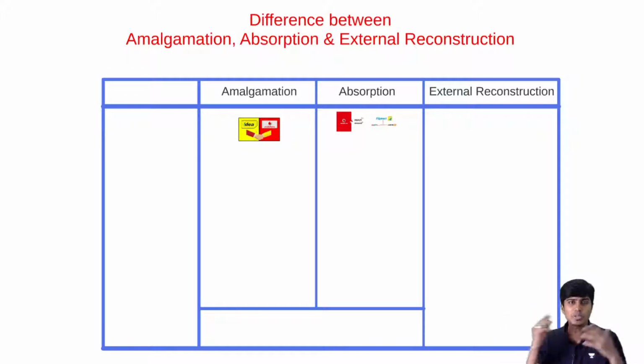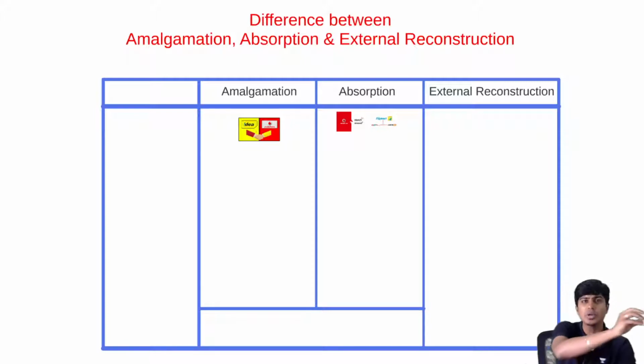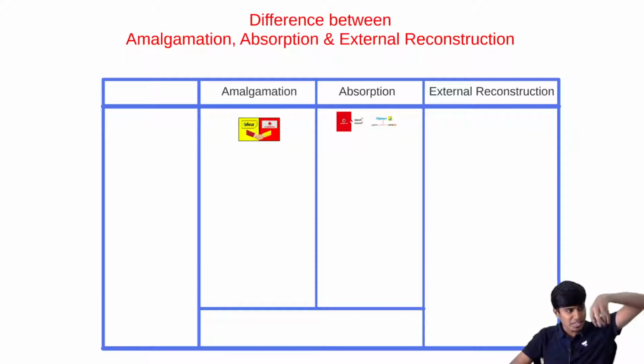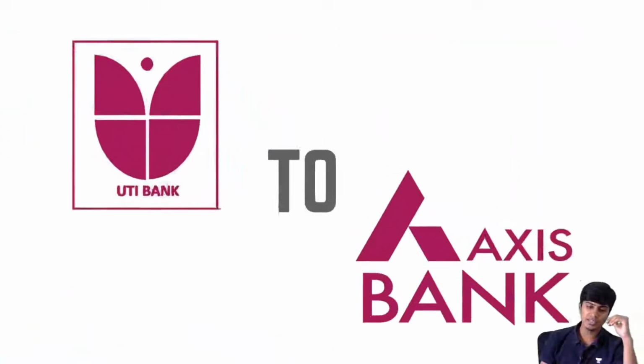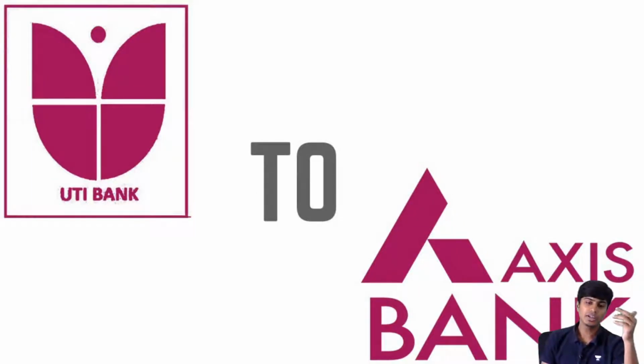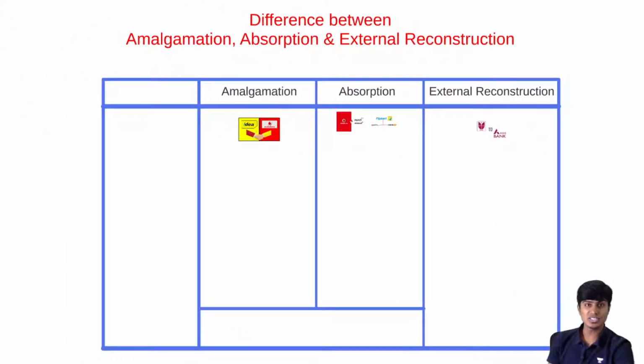Here what you do is, instead of doing so much repairing inside the house, you build one new house. You transfer all the assets and liabilities into that house, and when you're taking it from here to there, you will repair and then transfer. At the adjusted figures you transfer them and then sell off this old house. That is external reconstruction. So basically one company is liquidated, one company is created. This new company is created with the sole objective of taking over the business of that old company. So one liquidation, one incorporation. That, my friends, is external reconstruction. An example is UTI Bank getting transformed into Axis Bank. That is a very standard example of external reconstruction.